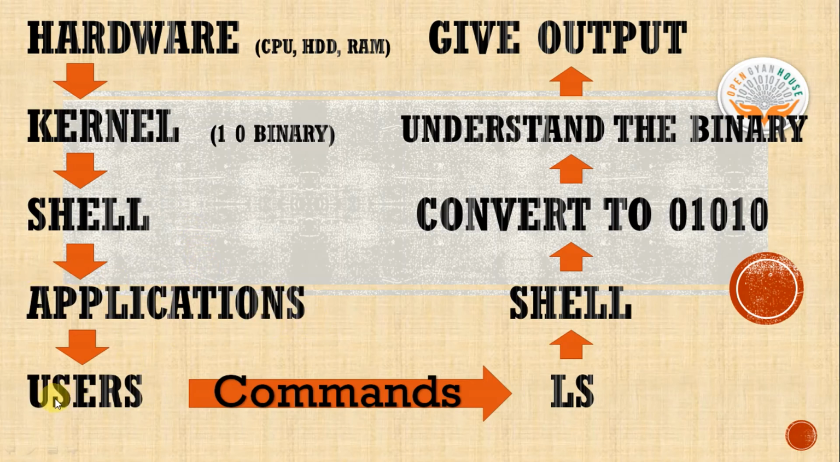We are sitting here giving instructions. Just compare this left hand side flow with the right hand side flow. Suppose we are the user and we give one command, ls. This command goes to our Linux shell, and the shell converts it into binary form, 0 and 1. The kernel understands the binary instruction, interacts with the hardware, and gives you the output. So whenever we execute a command, it goes to the shell, converts into binary, goes to the kernel, and the kernel gets the output from the hardware. This is the basic flow of a command.